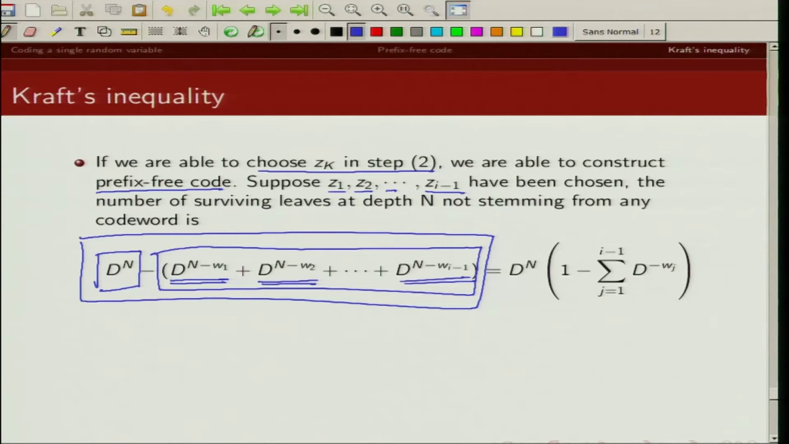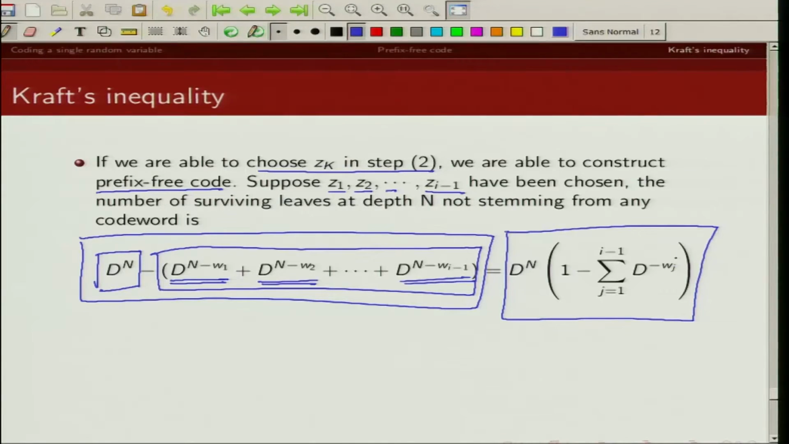So this can be further simplified into this expression. Now please note, if the Kraft inequality is satisfied, then we know that the sum from 1 to k is less than or equal to 1. In other words, if the Kraft inequality is satisfied, then this summation would be greater than 0. What does it mean? That means there still exist leaves which can be deleted, and I can map my Zi.